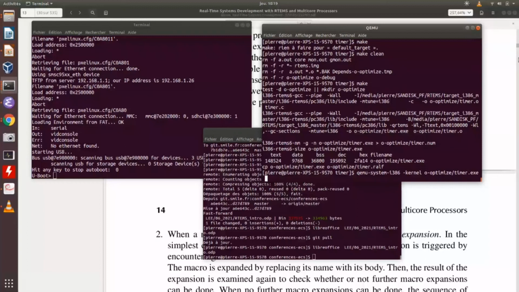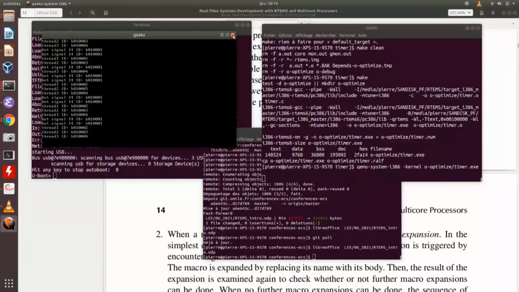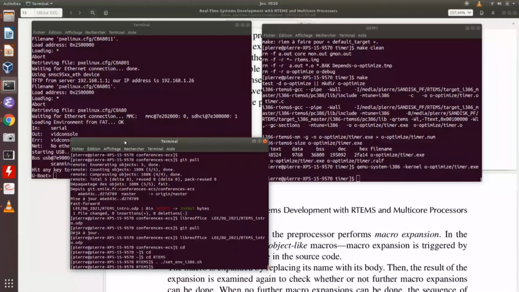So if I want to debug, I have to add a new terminal to have access to the debugger. So the debugger is i386-rtems6-gdb. Okay. So I go to the POSIX examples, POSIX.